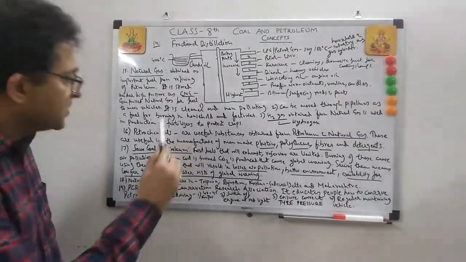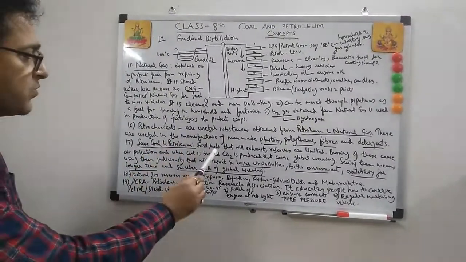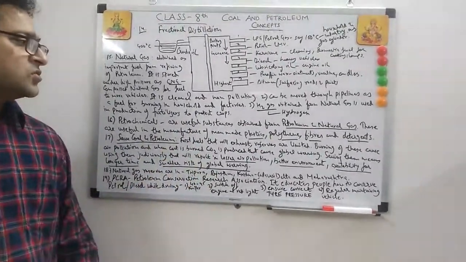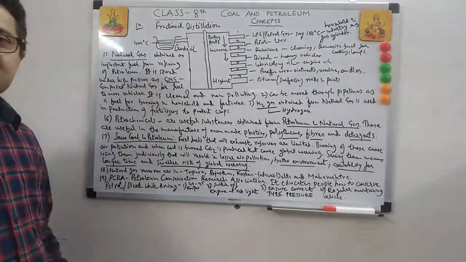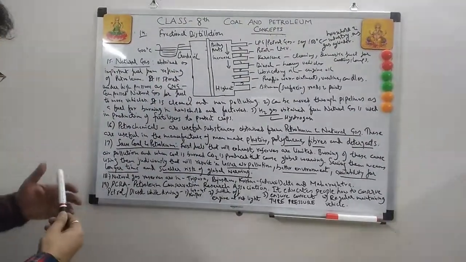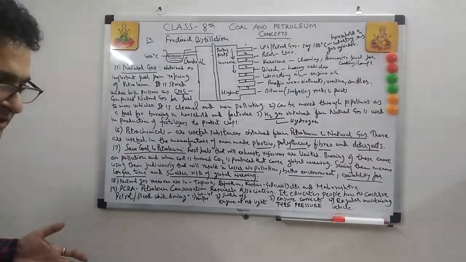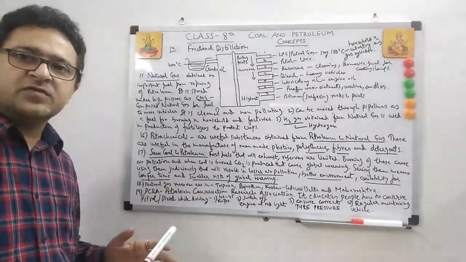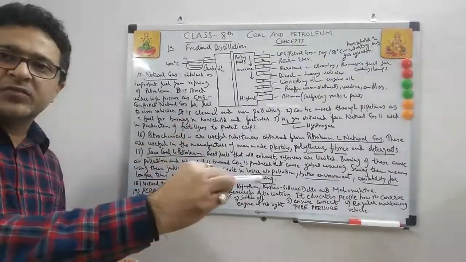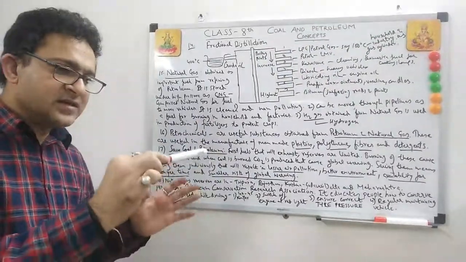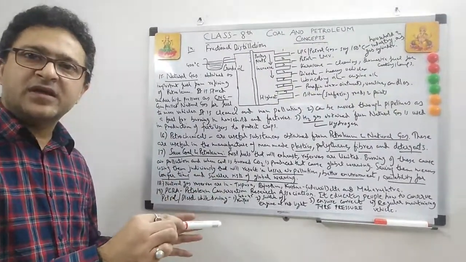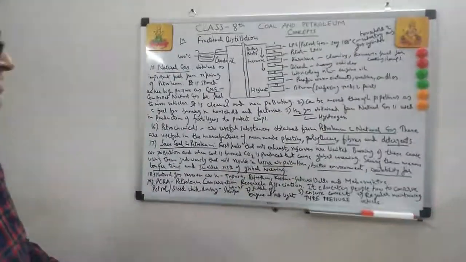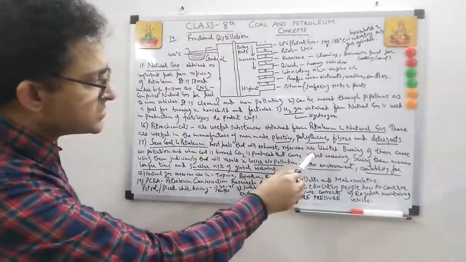And when coal is burned, CO2 is produced. Very important. Write this point. When coal is burned, CO2 is produced. And what is CO2? The infrared rays from the sun reach the earth, and the earth gets heated up. It releases energy back to the atmosphere. But because of CO2 in the lower atmosphere, the heat rays get trapped, and it leads to global warming. So more CO2, more global warming. So this also has to reduce.